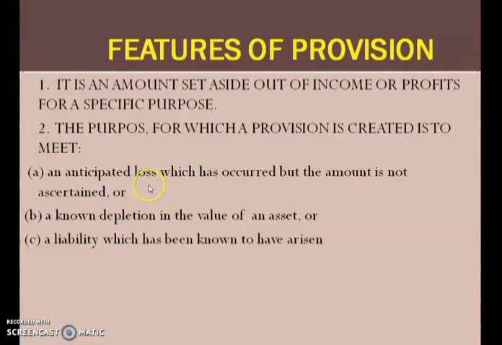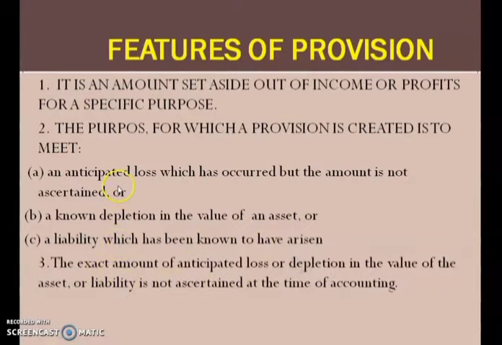Suppose we have a loss on sale of fixed asset. We sold a fixed asset at a loss. That anticipated loss, you have to adjust with this provision. Okay, and a liability which has been known to have arisen. In these three cases, we create a provision.